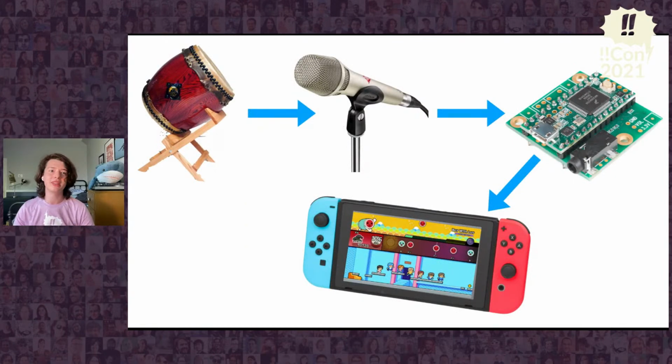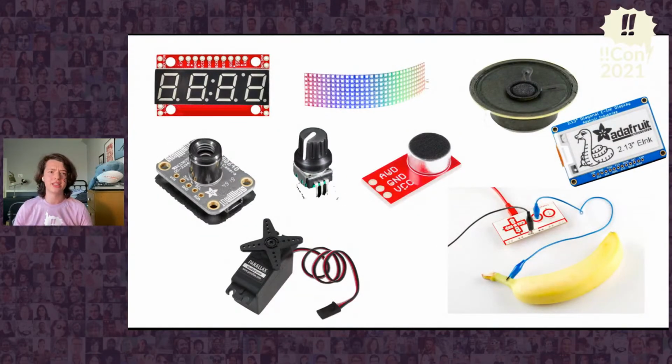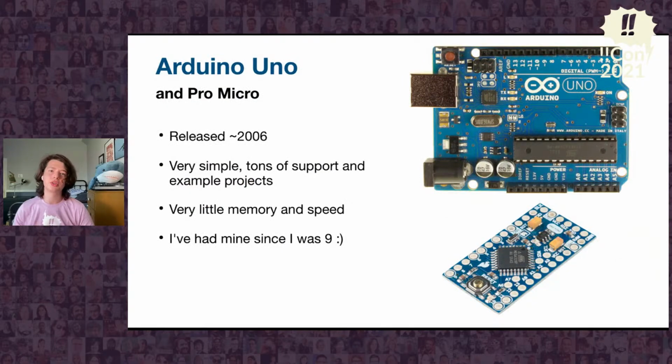So to do this, we need something that can listen to the drum using a microphone and translate it into button presses for the game. This is where the mighty microcontroller comes in. A microcontroller is a chip that contains a processor, RAM, program storage, and interfaces for other electronics. It's the perfect tool to take in signals and events from electronic hardware and act on that data. They're absolutely useless on their own, but can be connected to anything that uses electricity and a lot of things that don't. The most famous microcontroller is the Arduino, made famous by maker blogs around the globe.